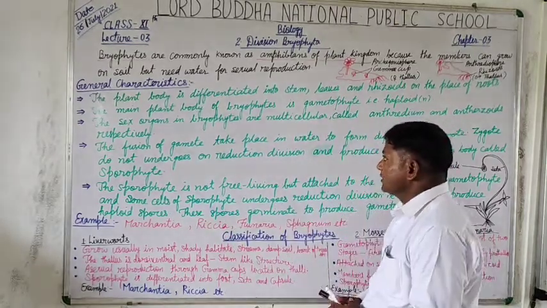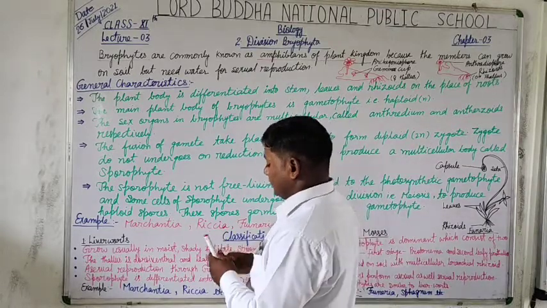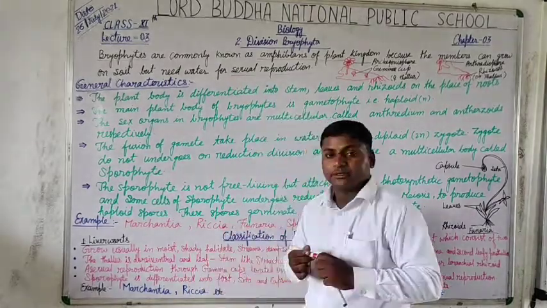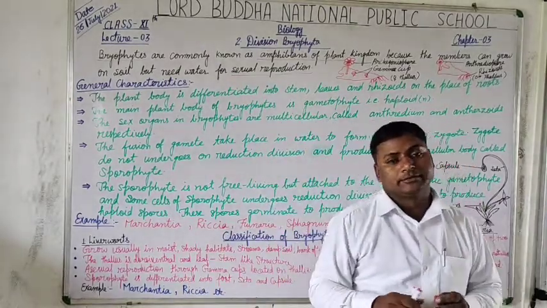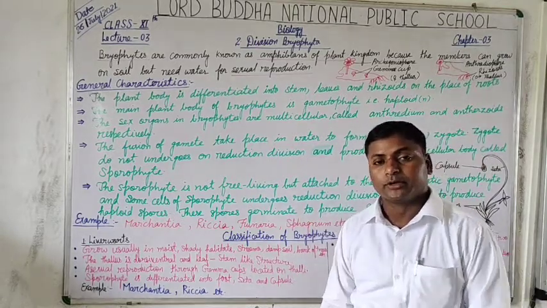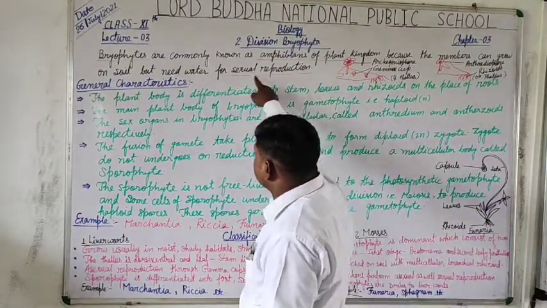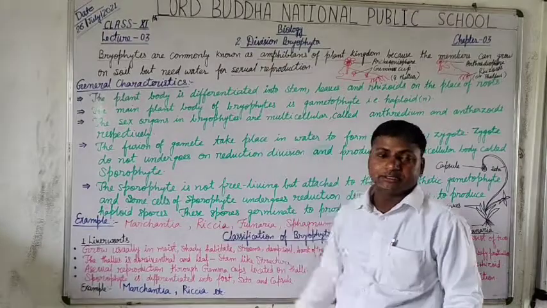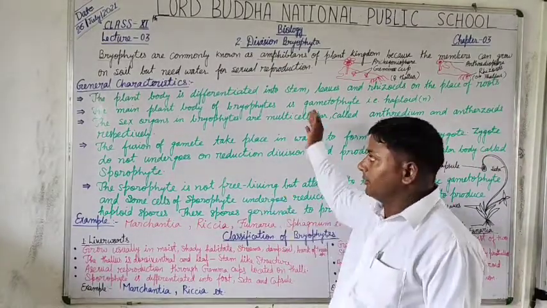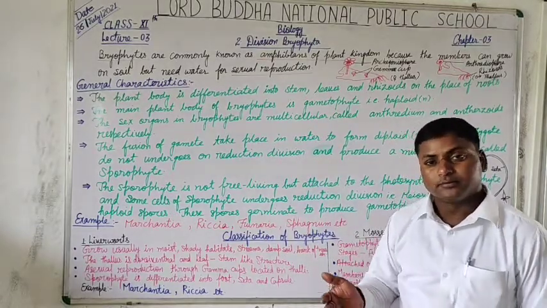The process of reproduction takes place inside water, and they perform sexual reproduction, which means fusion of gametes. They also perform the asexual mode of reproduction, but mainly sexual reproduction takes place inside the water. So bryophytes are called amphibians of the plant kingdom.